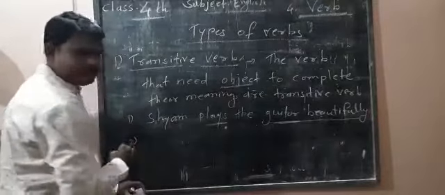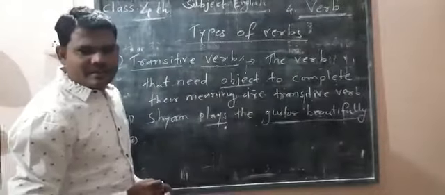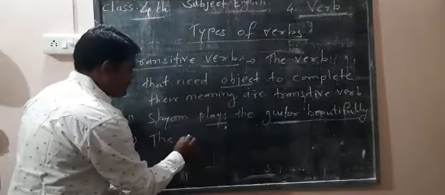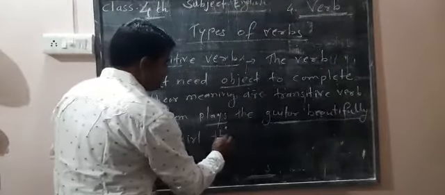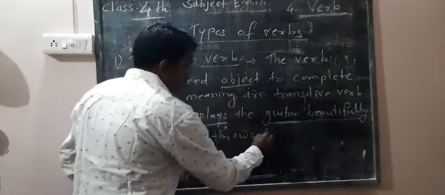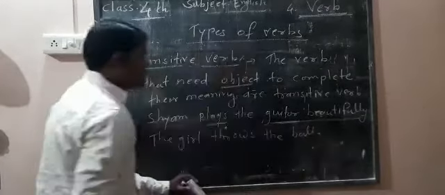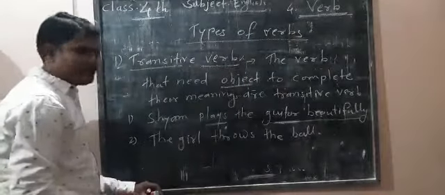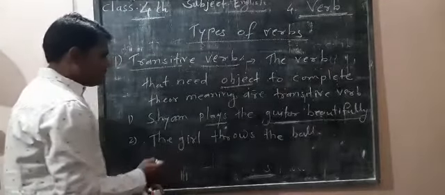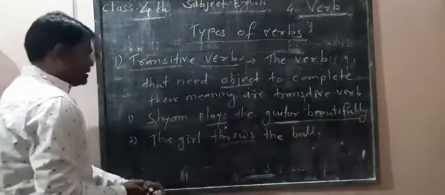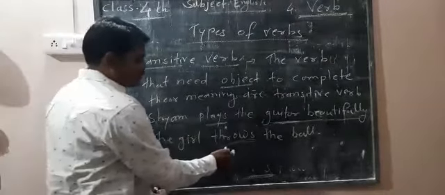Now next, the girl throws the ball. This is also an example of transitive verb. Here the verb is throw. Now look at the sentence. The girl throws.